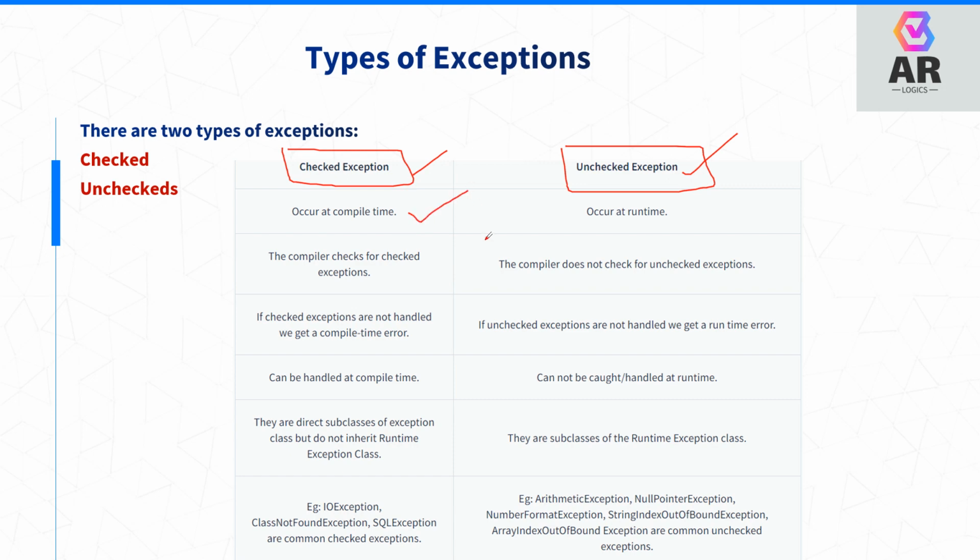An unchecked exception occurs at runtime only. The compiler checks checked exceptions; the compiler does not check unchecked exceptions. A compile-time exception is a checked exception. An unchecked exception is a runtime exception.